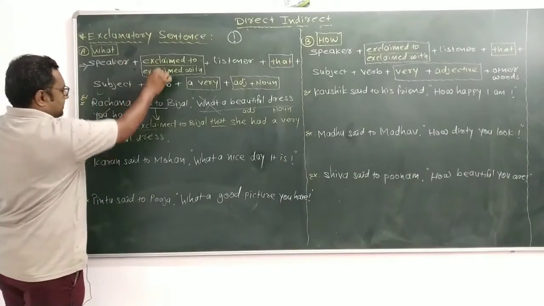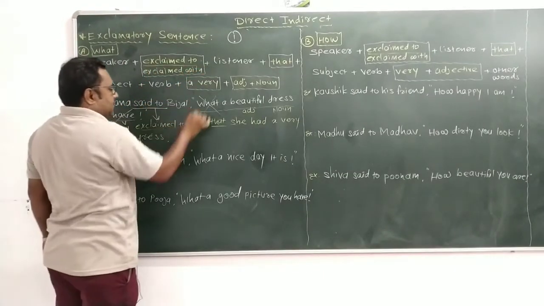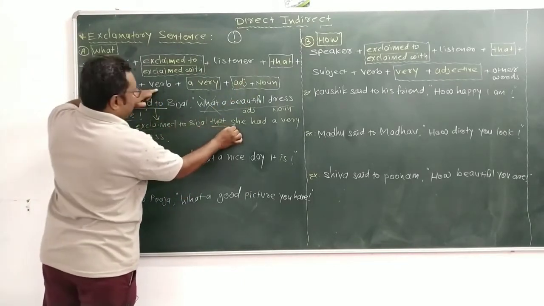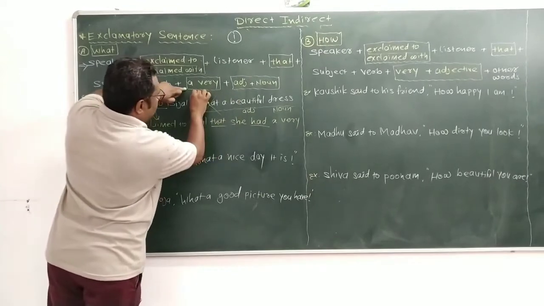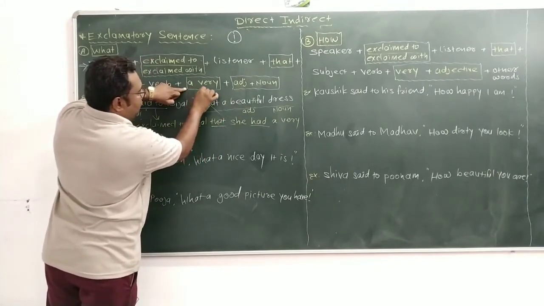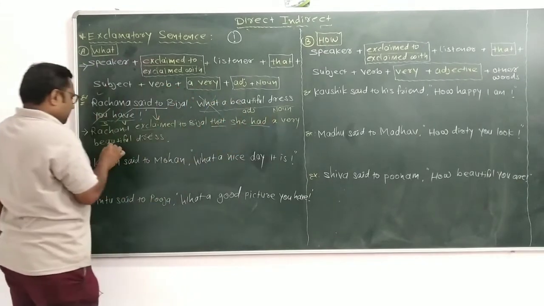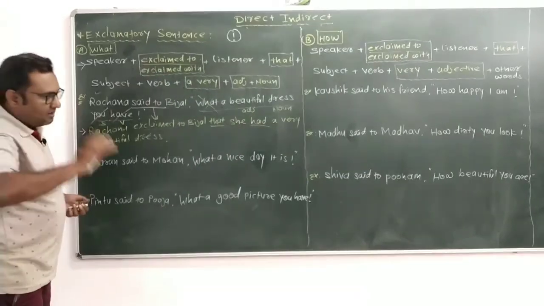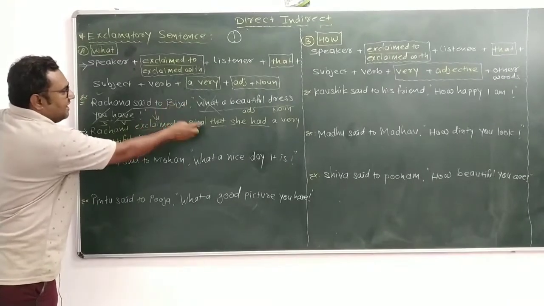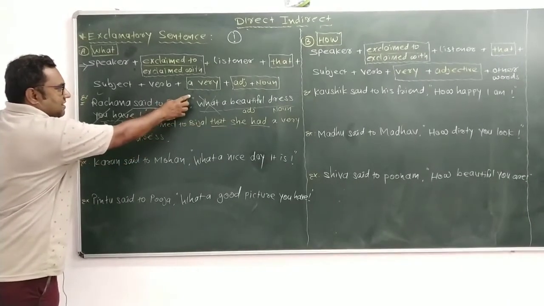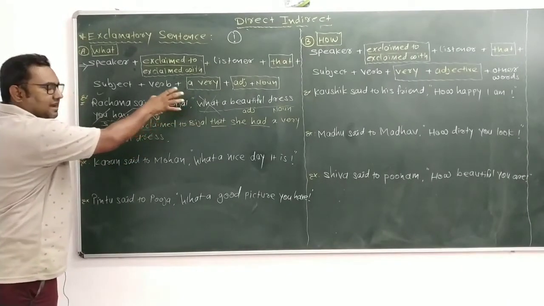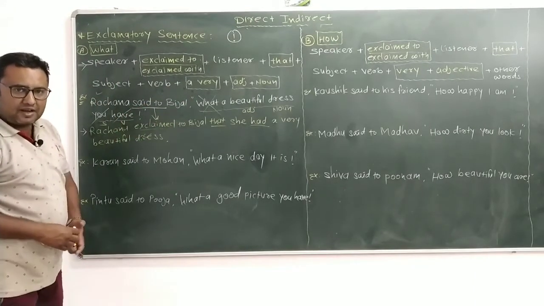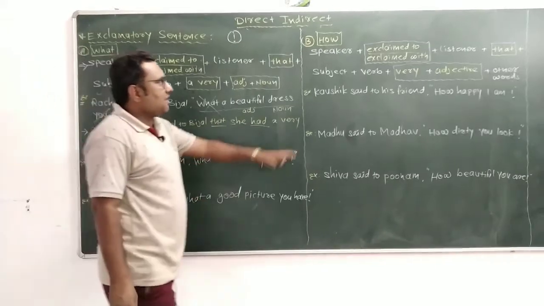Subject Rachna, reporting verb exclaim to, listener Bijal, conjunction that, subject she, verb had, remove what and write a very. So a very, after that beautiful the adjective, and then dress the noun. The same thing here: the article a is given, that is why generally the articles a and an are used in a what sentence.